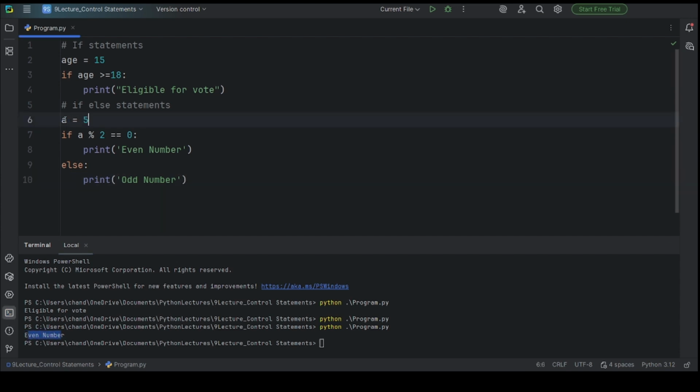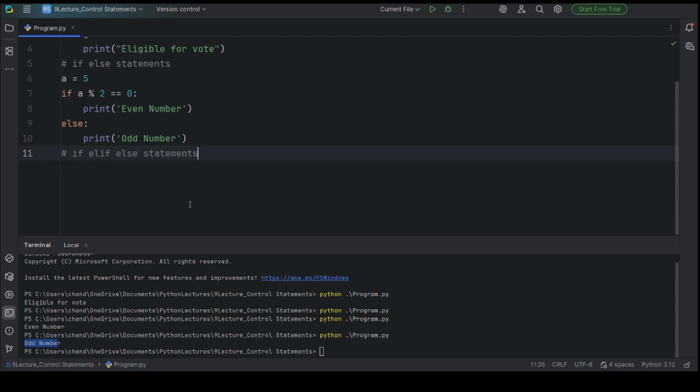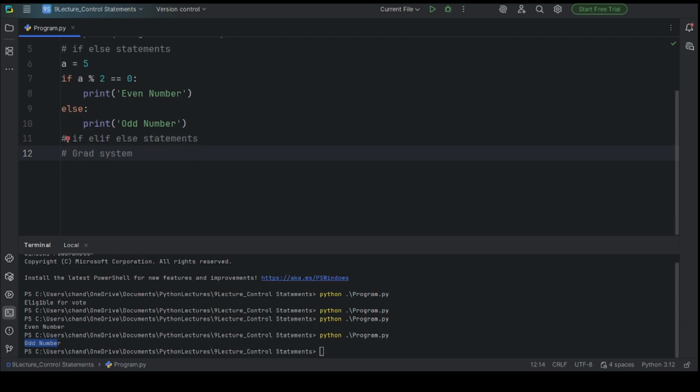Let me take here a is equal to 5, then is 5 an even number or an odd number? Let's run this program so we can see the result. Now let's do some program for the else if block. Let's do one program for the grading system.